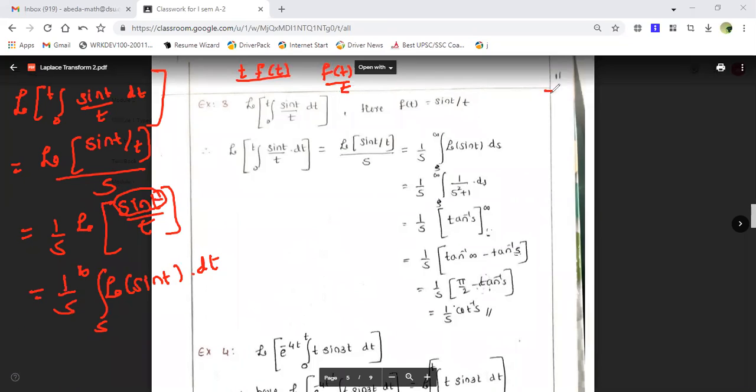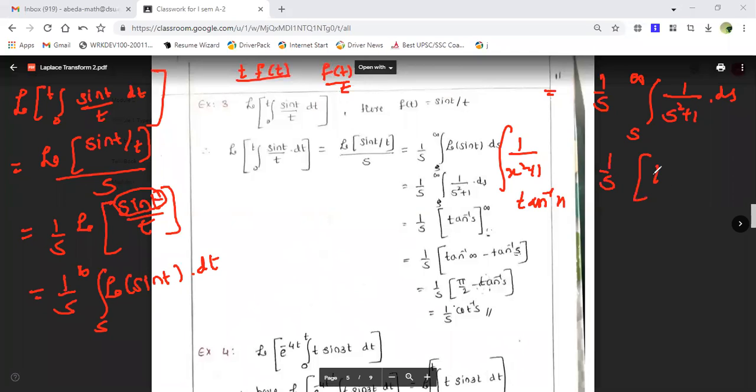So this is equal to 1 upon s times the integral of the Laplace transform of sin t, which is 1 upon s square plus 1, ds. Again, this is of the form 1 upon x square plus 1. The integration of 1 upon x square plus 1 is tan inverse x, which you already know. So I'm going to apply the same formula. Once I apply this, this is 1 upon s into tan inverse s, where I have to apply the limits from s to infinity.